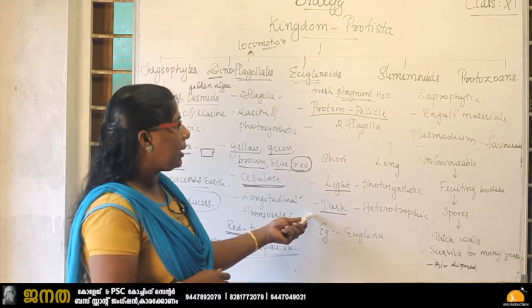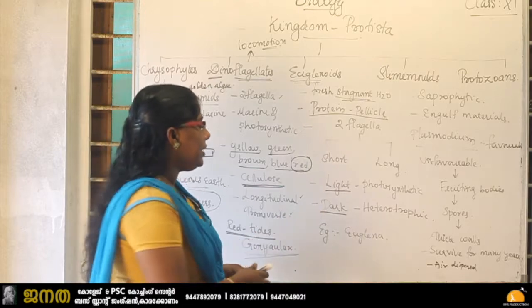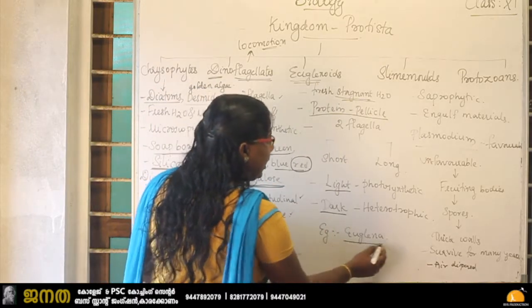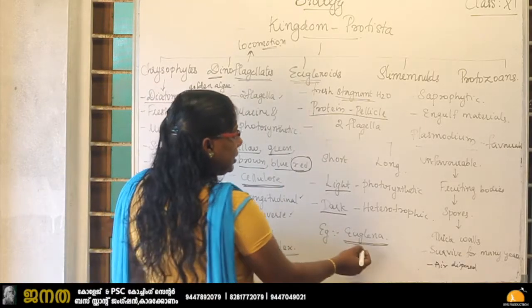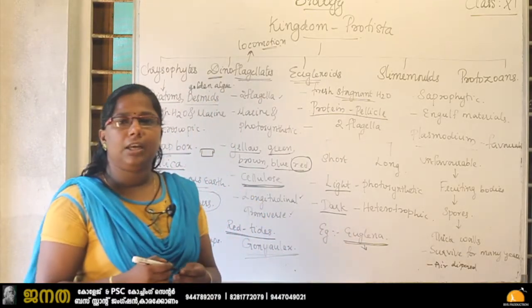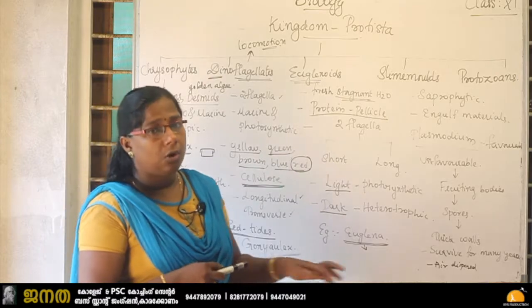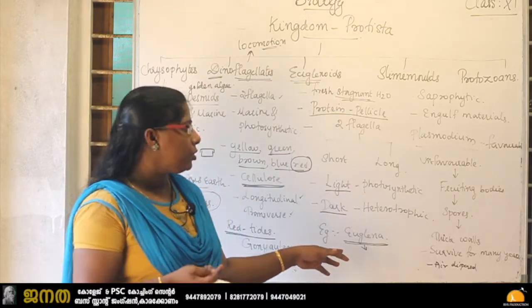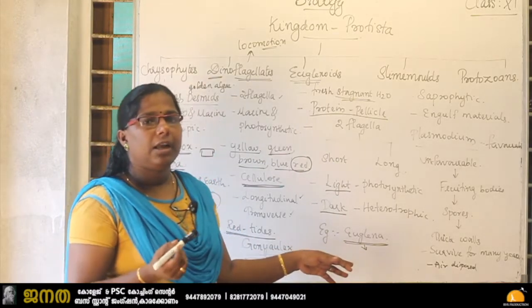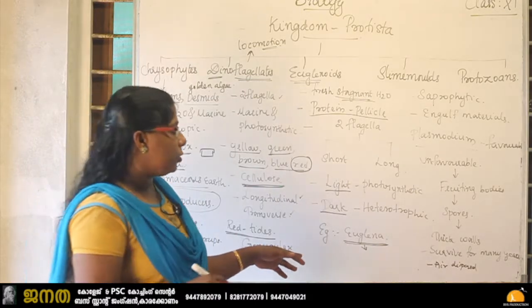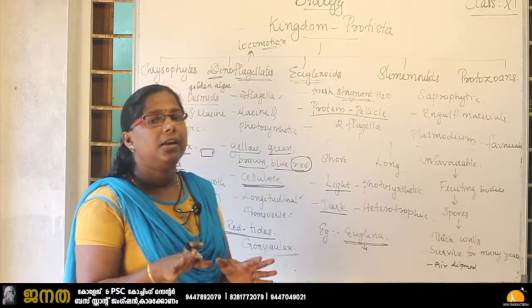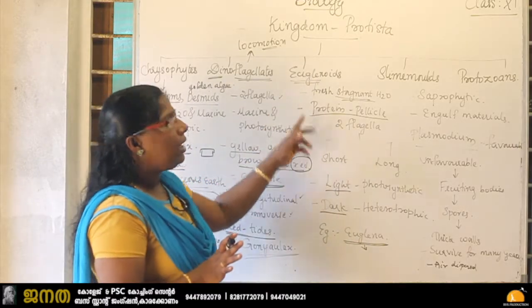So that is a characteristic of euglenoid. And for an example, from the name itself we will get the example, euglena. It is considered as an animal with the chlorophyll. Usually questions are asked like, give an example for an organism which is considered as an animal with the chlorophyll. The usual answer is euglena. So this is the characteristic.